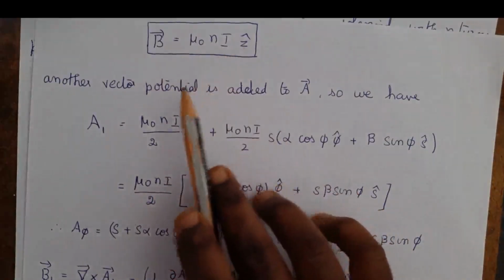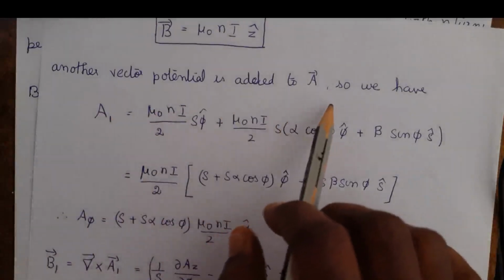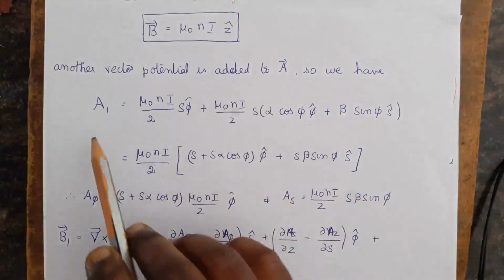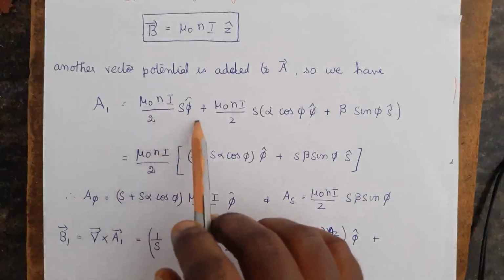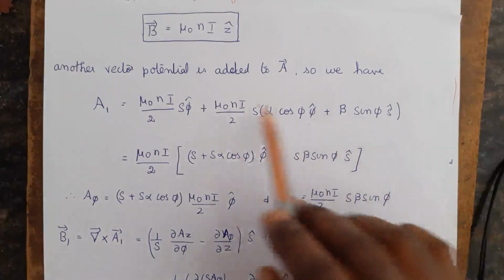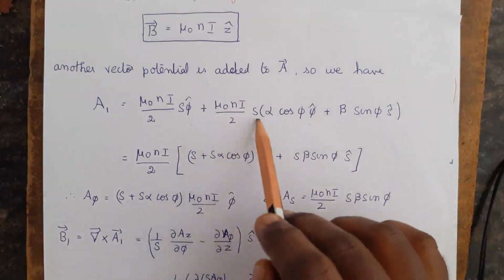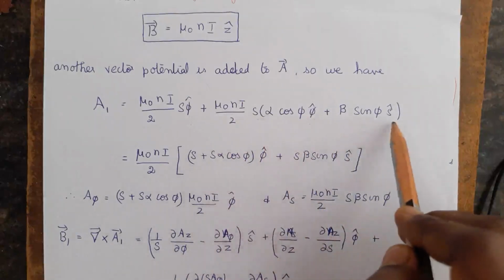Now we will add the other vector potential term to the first one, so the new vector potential A1 is equal to mu naught nI by 2 s into psi cap. This is the older one, and this is the new vector potential, that is mu naught nI by 2 s into (alpha cos psi s cap plus beta sin psi s cap).